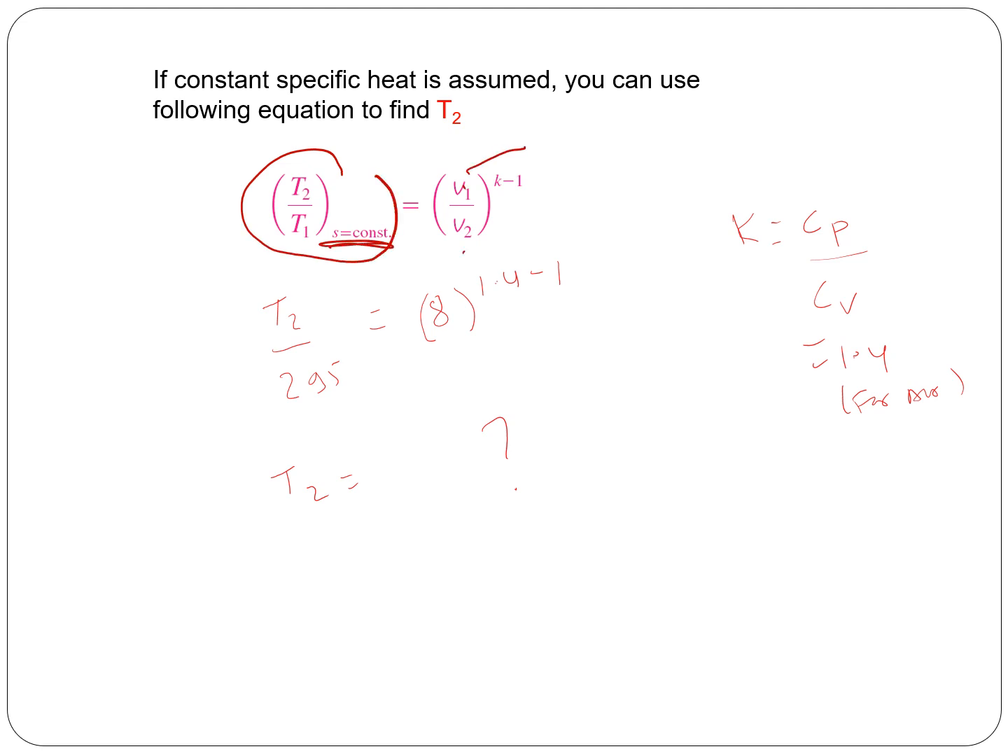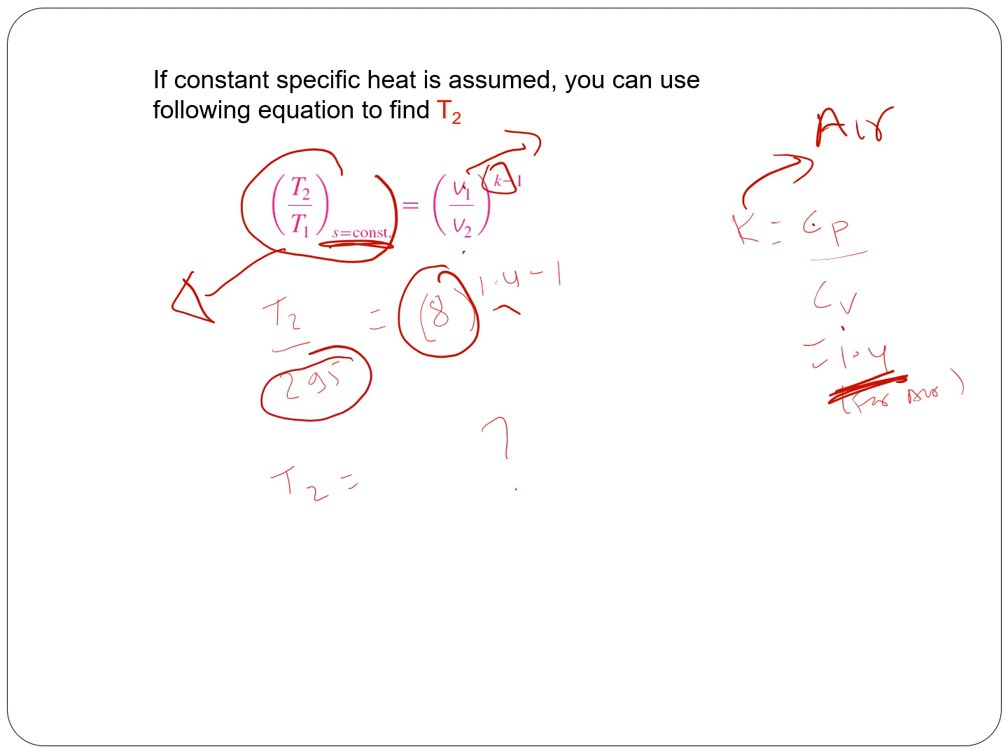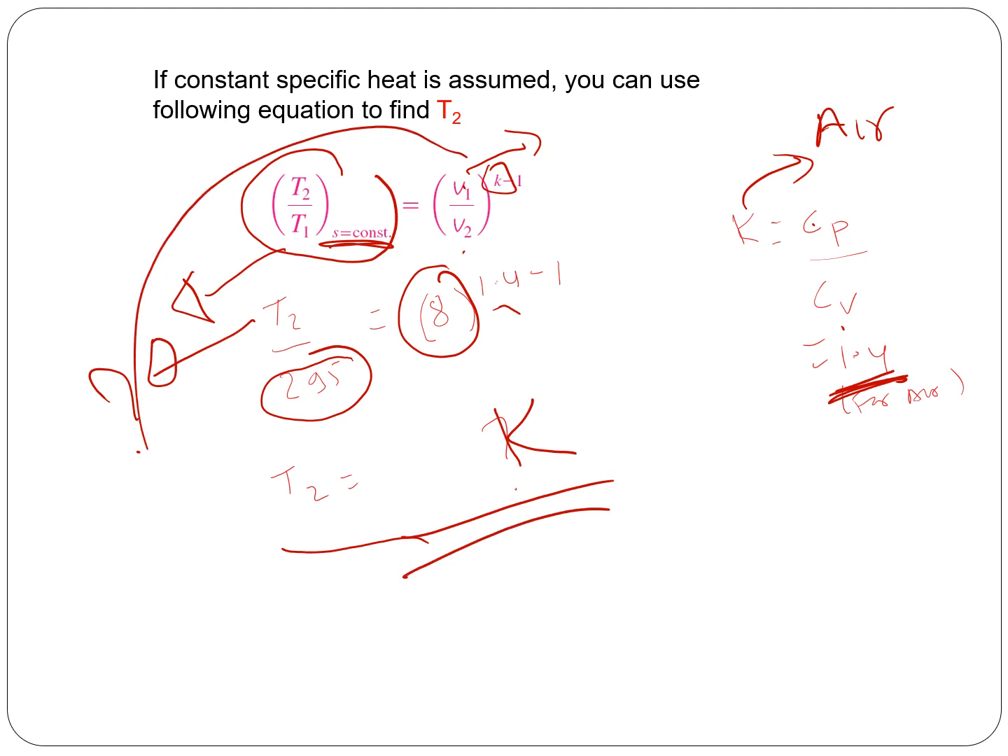So in this case V1 by V2 is given as 8, and then K is a specific heat ratio, which is Cp by Cv. You can look at the table for air, and then you will find the K is close to 1.4. So this you get from the property table. And T1, again, it has to be always absolute temperature scale, which is 295. The only unknown is T2, which you can calculate from here in Kelvin. So this is handy in this kind of problem.